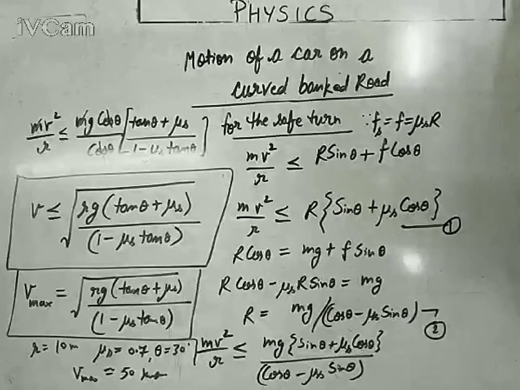This time, just by banking the road, you are not going to change the radius, you are not going to change the material of the road, only by banking the road towards the center by 30 degree, you can turn the car with a higher velocity, 20 km higher, meaning 50 km per hour. So this is the purpose. That's why on the highways or expressways, if there is a turn or a curved road, they bank the road towards the center by some angle to maintain your car's high velocity with a safe turn.